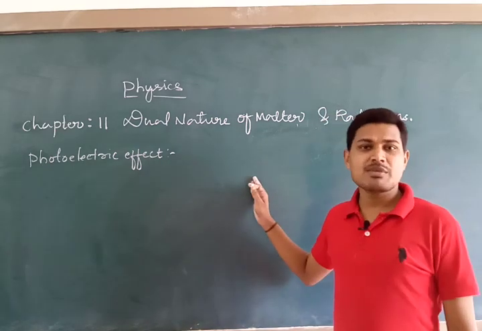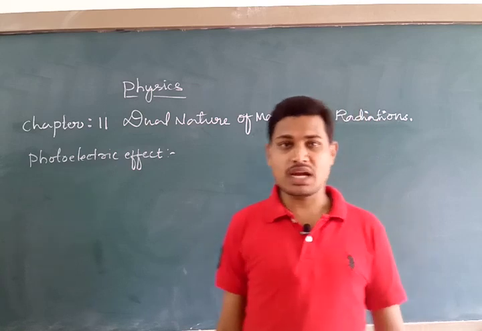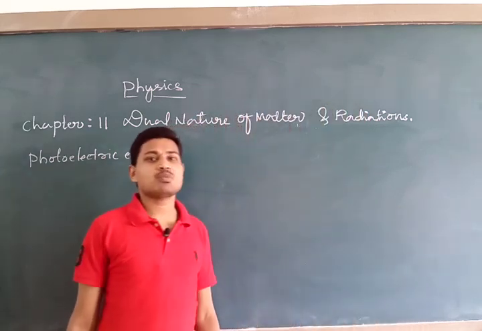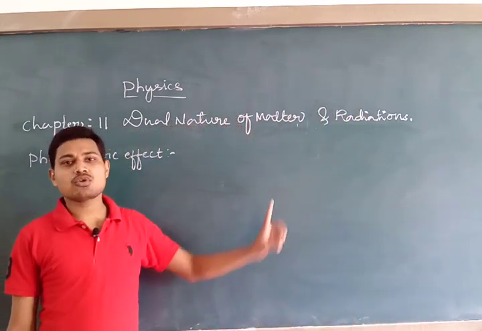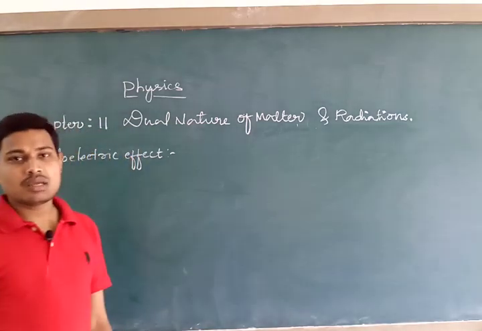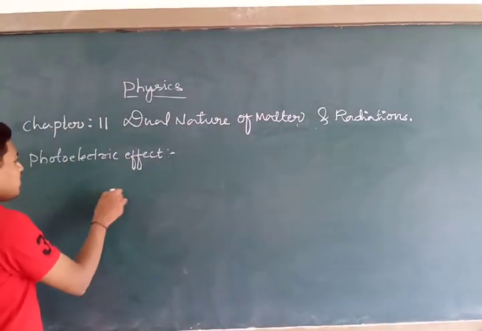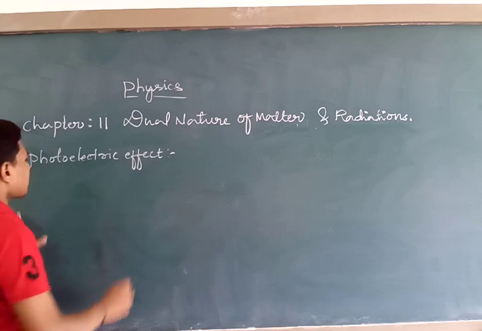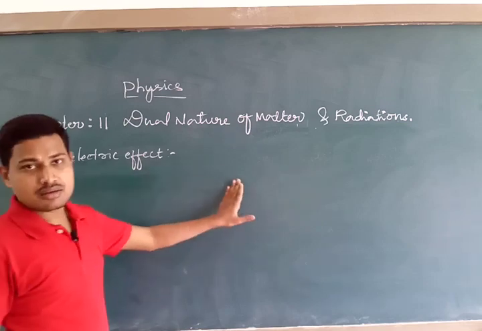The electrons emitted from the surface of a metal are called photoelectrons, and these electrons are responsible for carrying the photoelectric current.